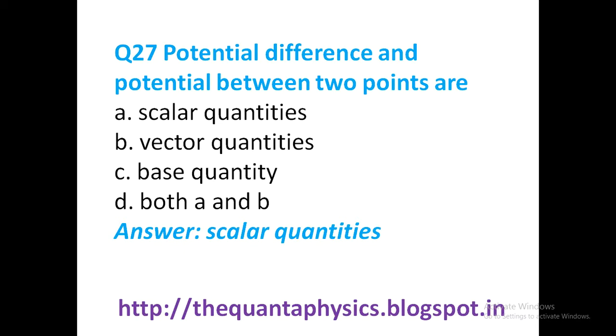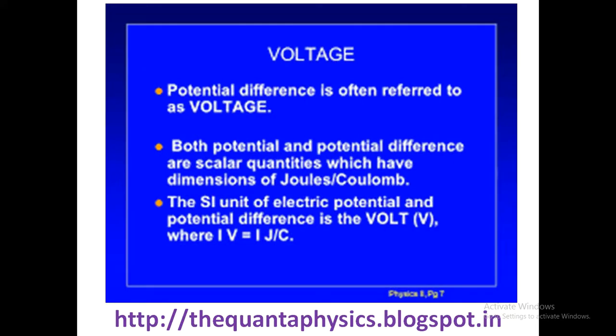Potential difference and potential between two points are scalar quantities. Potential is a scalar quantity and the negative gradient of potential is the electric field, which is a vector quantity. And here voltage is a scalar quantity and its unit is volt or joule per coulomb.